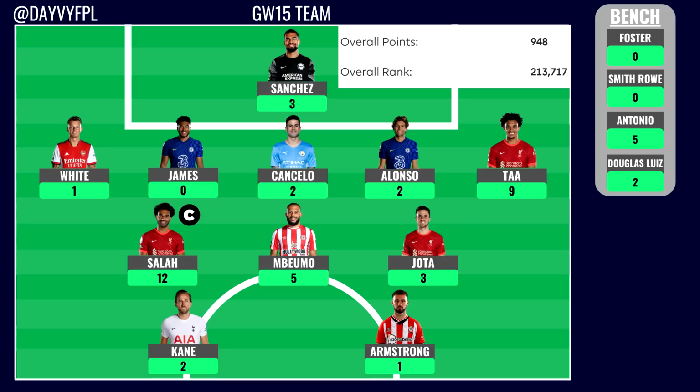ranks quite quickly. Mbeumo finally getting us an attacking return, even though it was only going to be an assist. An assist or extra points from Mbeumo are absolute gold, considering the fact that he's been super disappointing over these last couple of game weeks. And I am hoping that in game week 16, we are going to play him against Watford. He can get another attacking return for the first time in 2 consecutive game weeks.